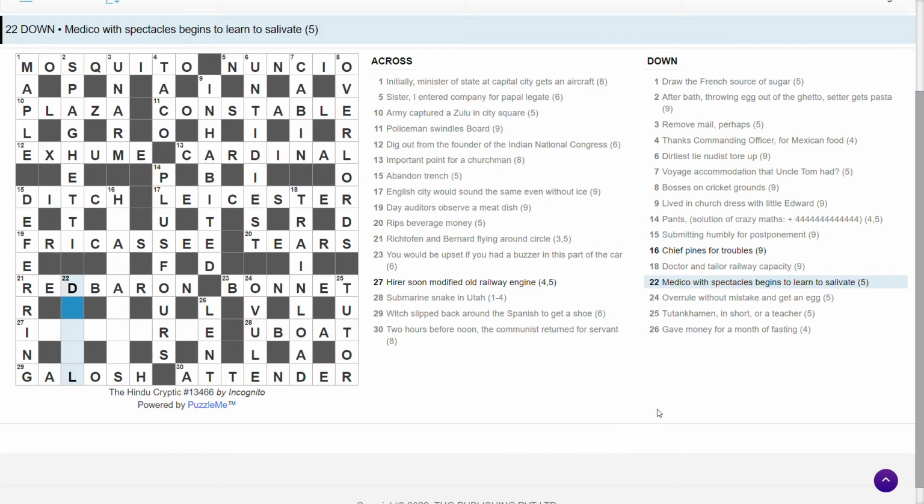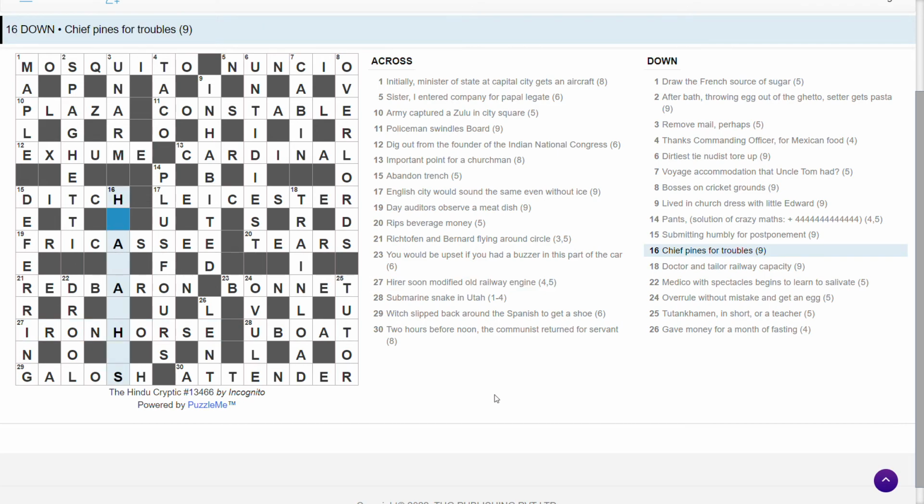Medico with spectacles beginning to learn to salivate. Drool, salivate. Medico is a doctor. OO. That's a sort of visual pun. OO looks a bit like a pair of glasses. Begins to learn is L. Salivate is drool. Hire us soon modified. Old railway engine. Well, that's got to be an anagram of hire us soon. Iron horse. Don't know if that's a nickname for a steam train or a particular steam train, but I think that's the answer.